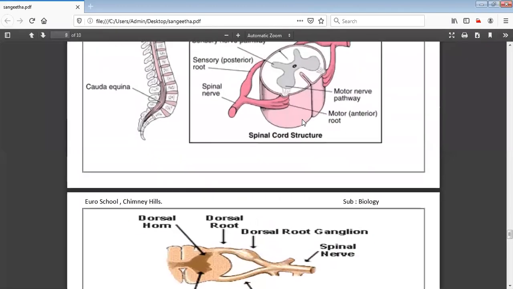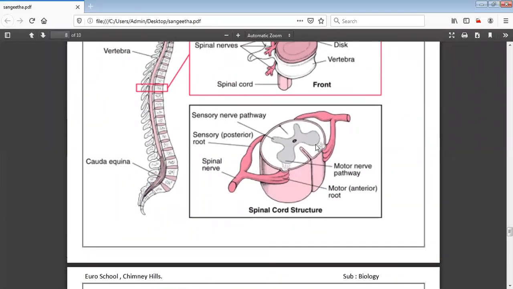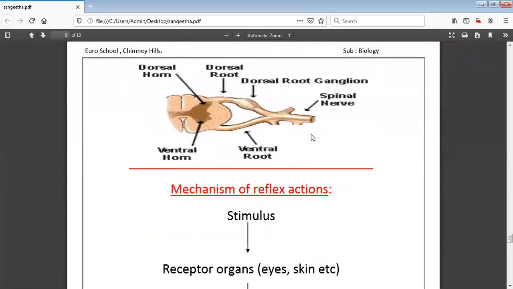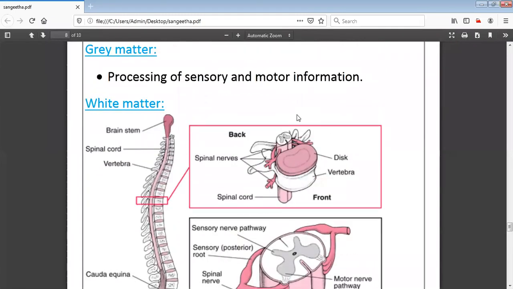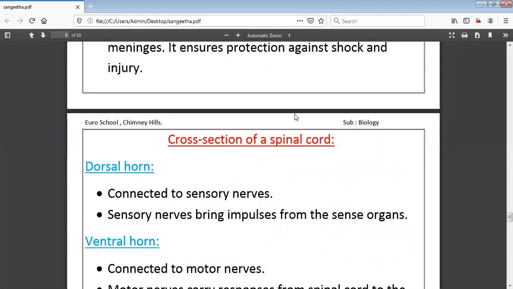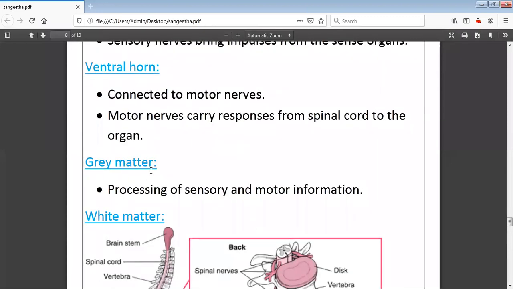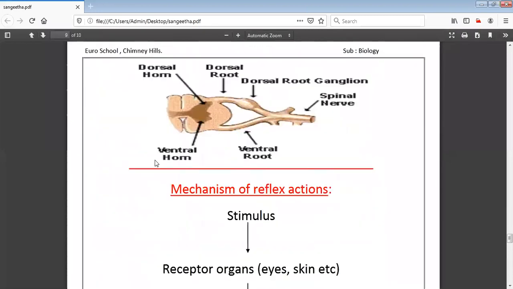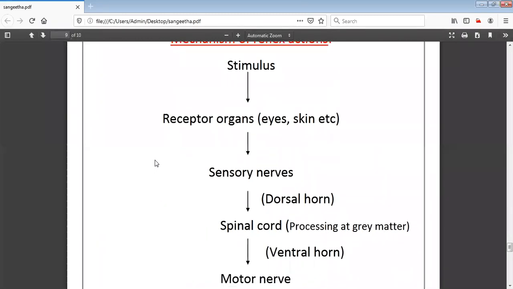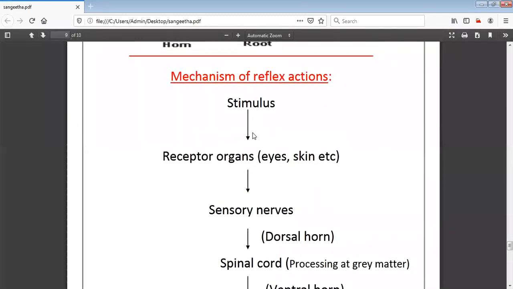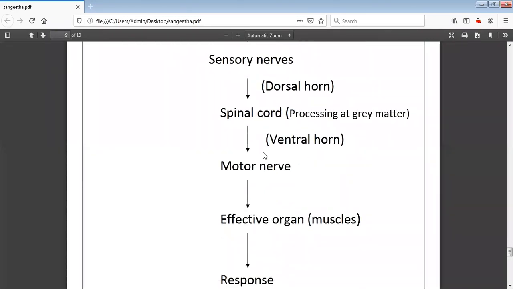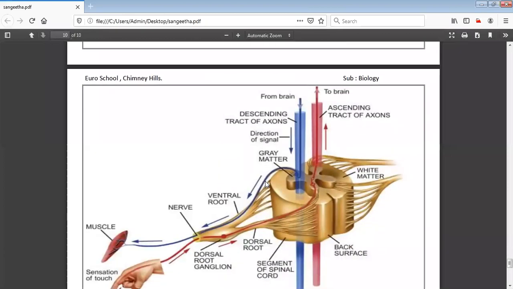So the same structure was explained, right? The spinal cord structure was explained with an example. So is the structure of the spinal cord with the examples clear? Do you want me to explain again the cross section of the spinal cord, because the dorsal nerve, ventral nerve, the gray matter and white matter are very important for the mechanism of reflex action. If you just remember this flow chart, if you write this flow chart itself, you will get the marks. Instead of explaining, if you mention this flow chart, you will get the marks.